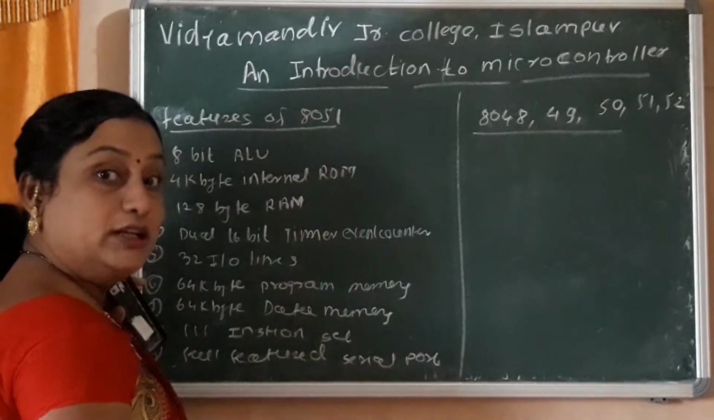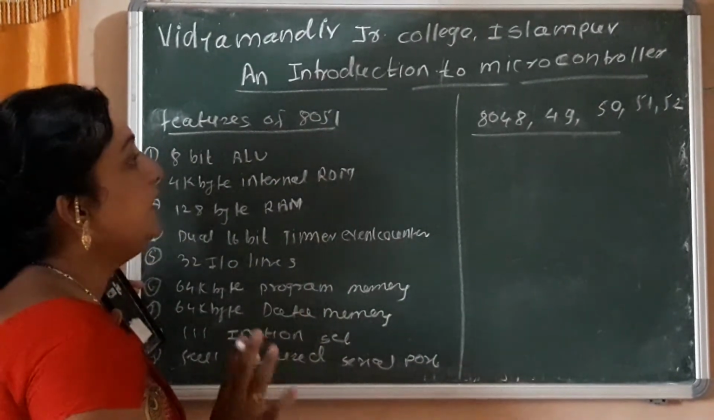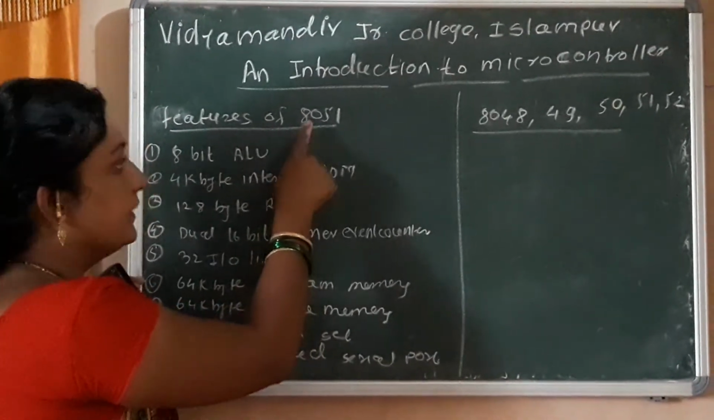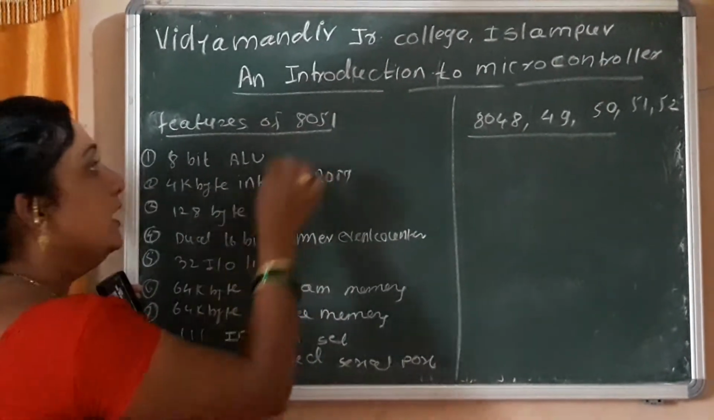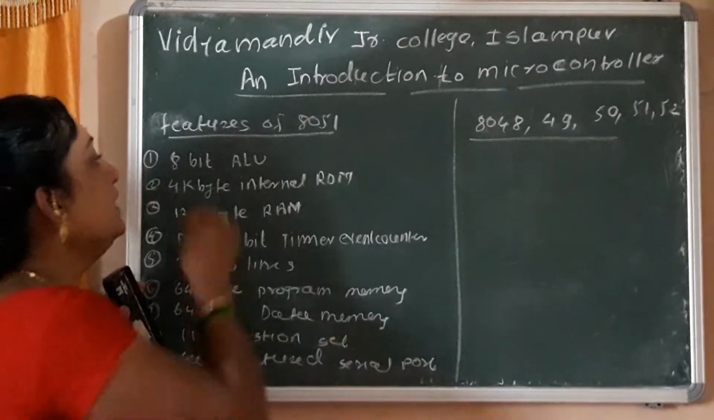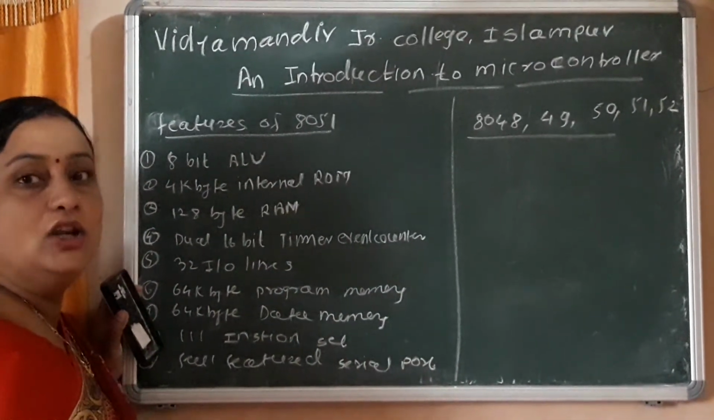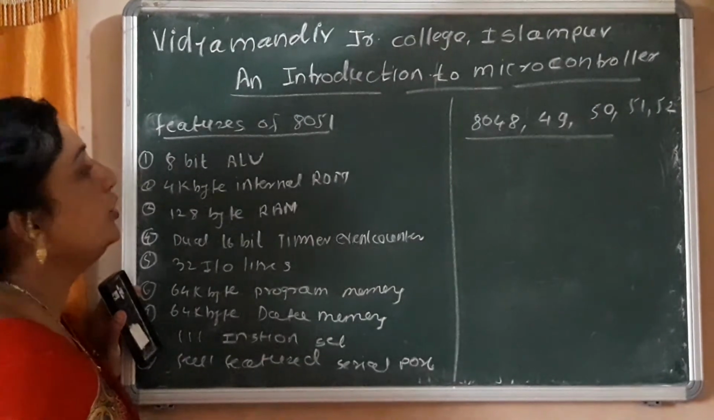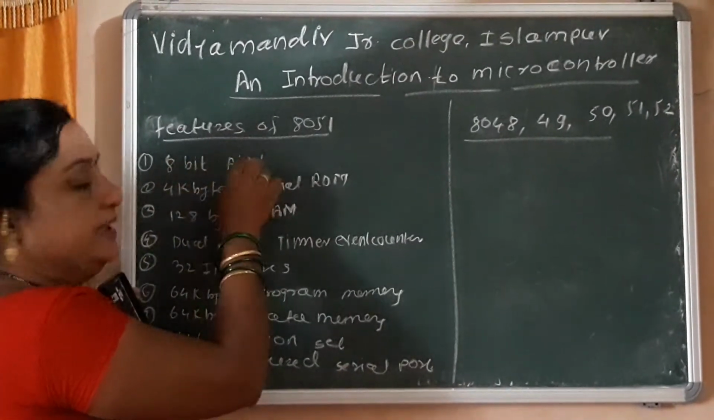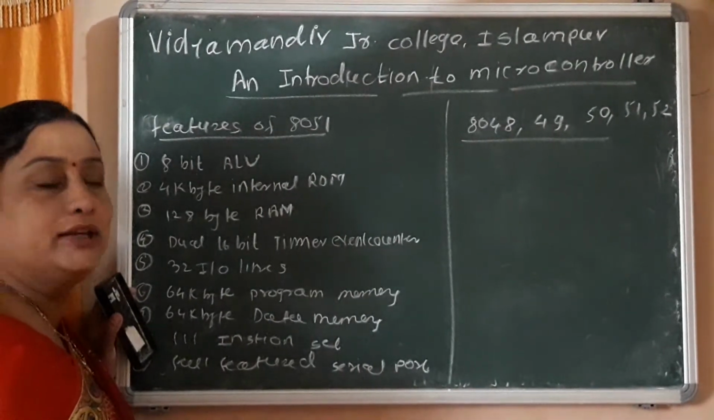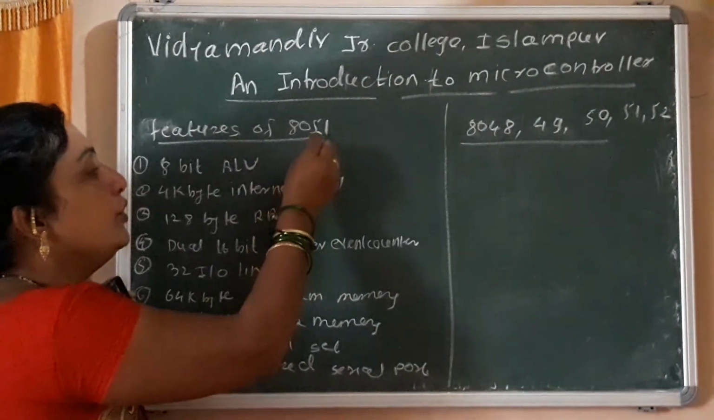The 8051 microcontroller was introduced by the Intel company, so the series starts from the 8051. This microcontroller has an 8-bit ALU unit. ALU means arithmetic logic unit. We can perform 8-bit operations on the 8051 microcontroller.